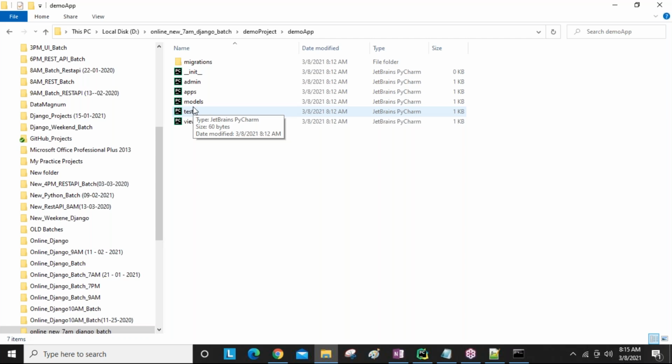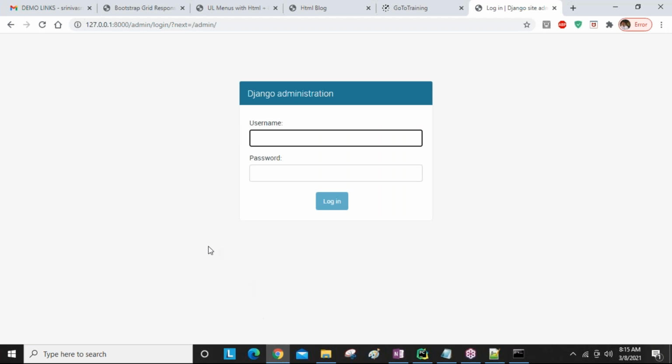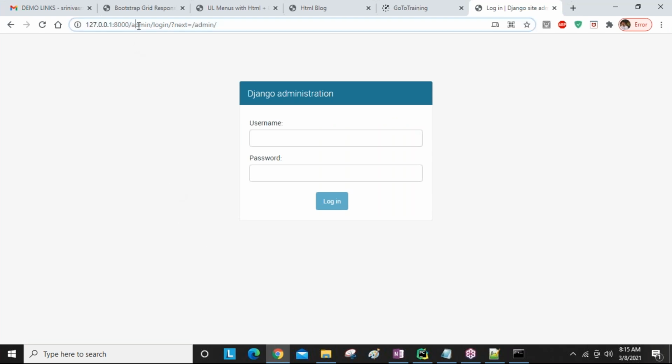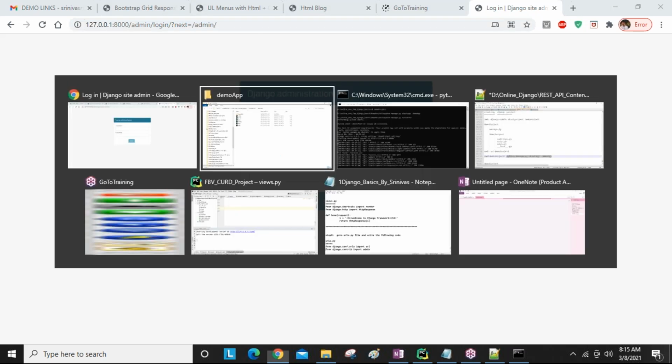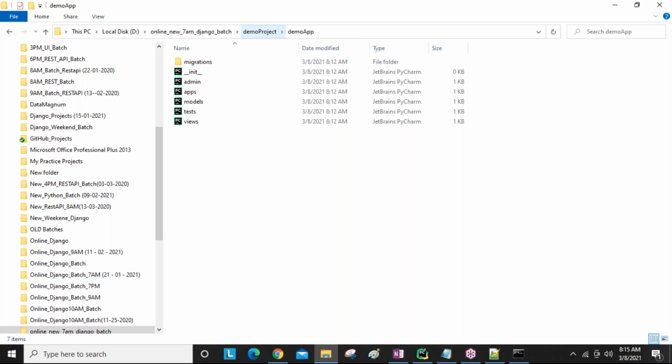After running the server, from the browser we send the URL. When I send www.facebook.com, the Facebook page comes. How are all these URLs connected? These things we are going to discuss in tomorrow's session. Don't miss it, guys. Tomorrow you will get all the knowledge in the basic session.